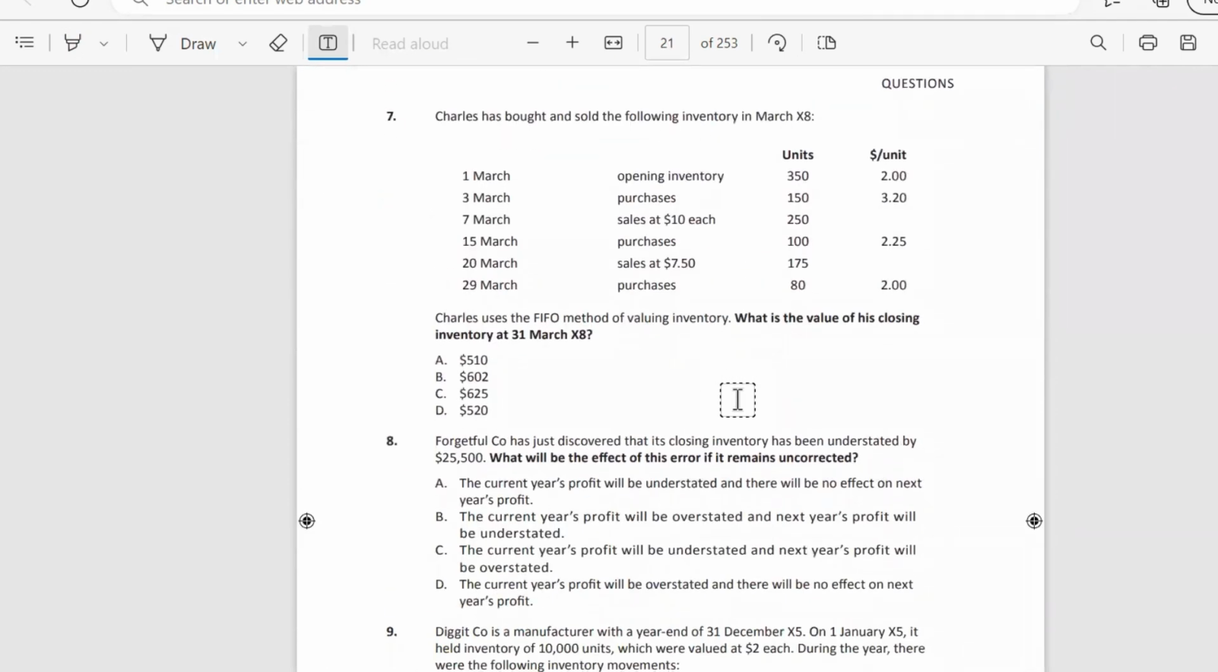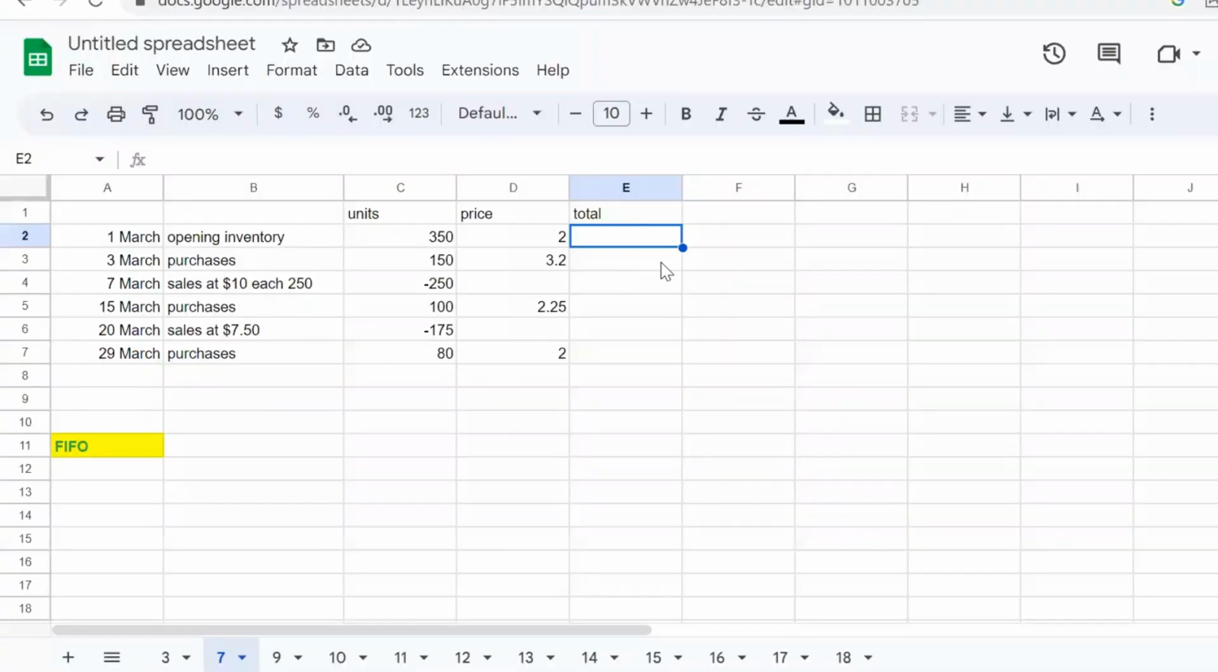Next question. Charles has bought and sold the following inventory in March. Charles uses the FIFO method for valuing inventory. What is the value of his closing inventory at 31st of March? So if we proceed to the Excel file, we can see our data, and let's summarize our price for all units. And here we can use 250 units from the opening inventory at the price of $2. And let's also use 100 units from this opening inventory.